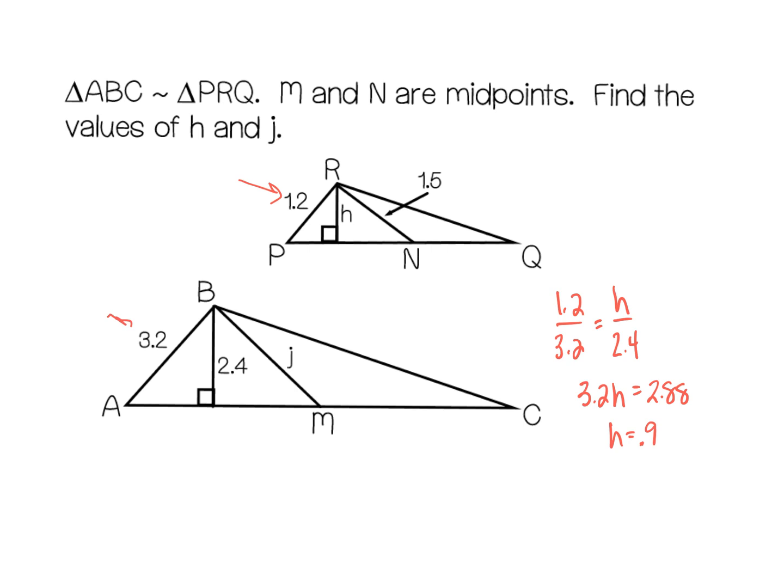Now let's take a look at the median. I'm still going to use the 1.2 to 3.2 for my triangle sides. That's going to be equivalent to 1.5 over j. So let's go ahead and cross multiply. We get 1.2j is equivalent to 4.8. So when I divide by 1.2, I'll get j equals 4. That's all there is to it.